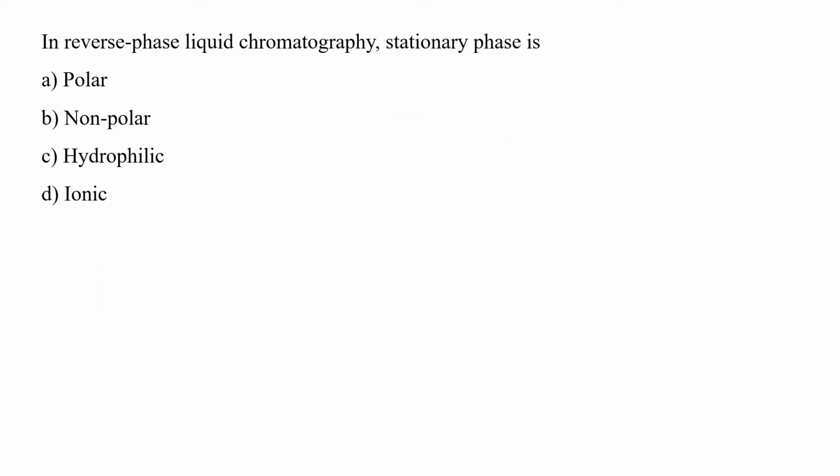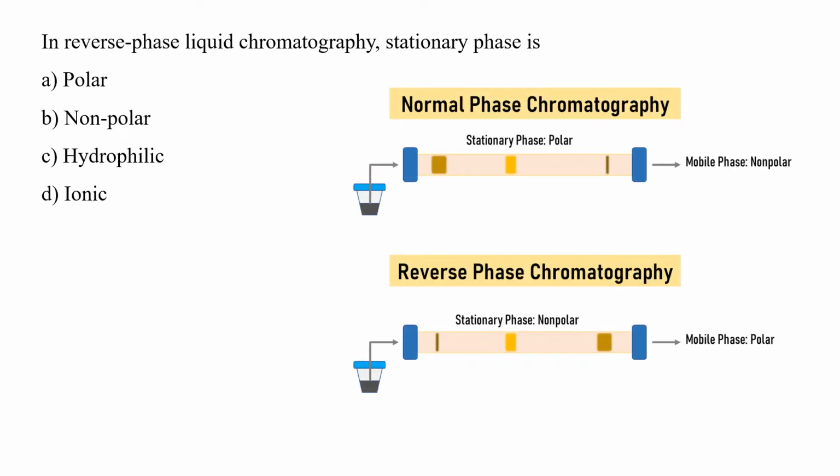In reverse phase liquid chromatography, stationary phase is polar, non-polar, hydrophilic, or ionic. As we know that Tswett invented chromatography where he used cellulose paper as a stationary phase and hexane as a mobile phase. Since hexane is non-polar while cellulose is polar, if we use such a system, then we are into the normal phase chromatography. That means stationary phase is polar while mobile phase is non-polar.